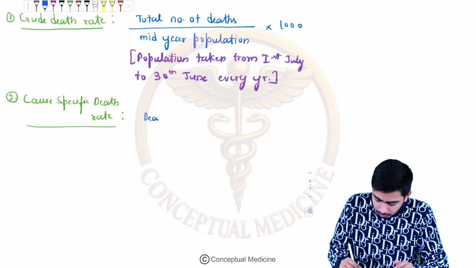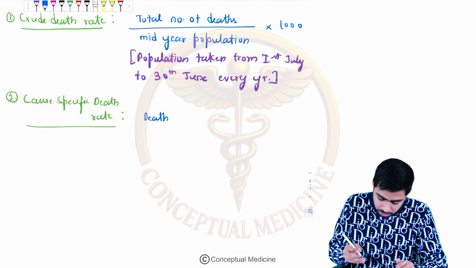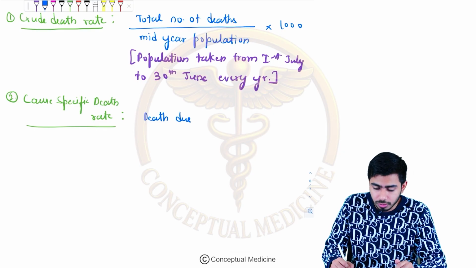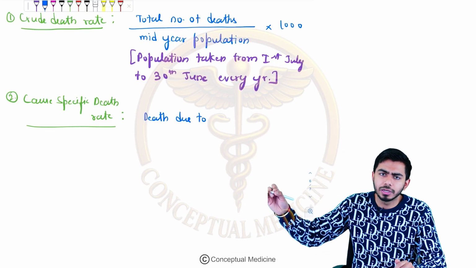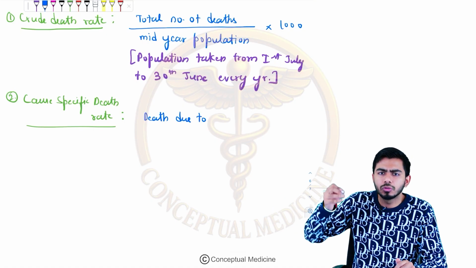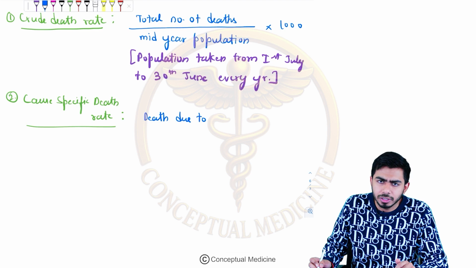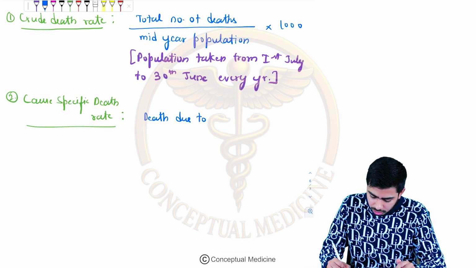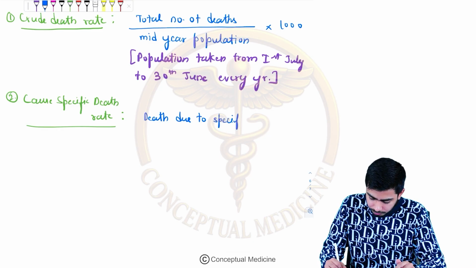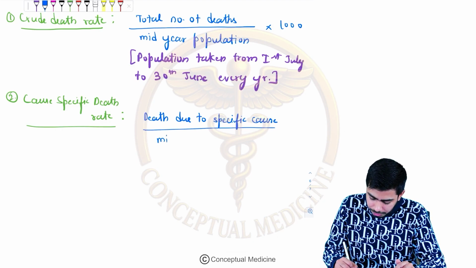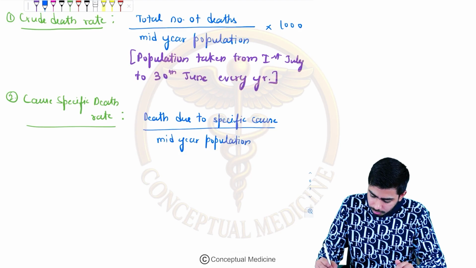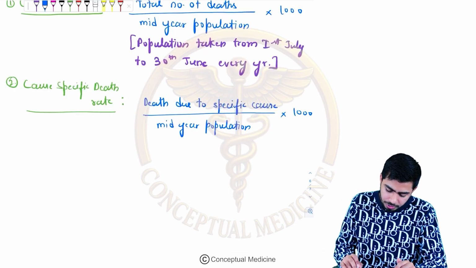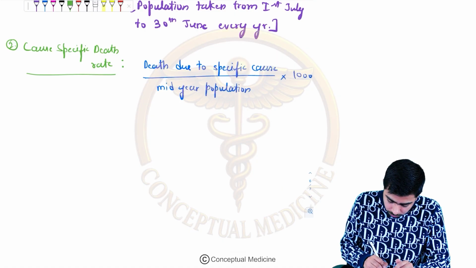As the name suggests, cause specific means death due to some specific cause. For example, death due to dengue fever, COVID virus, typhoid, coronary artery disease, or some other disease, for example stroke. So death due to a specific cause by mid-year population, multiplied by 1000. That became your cause specific death rate. Let's move on to the next one.